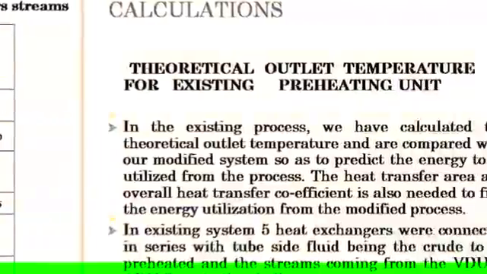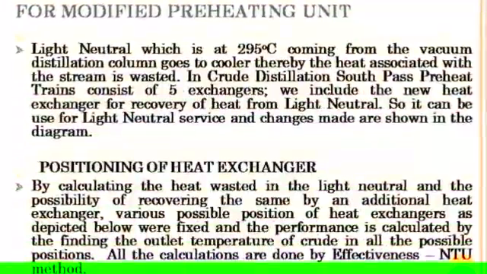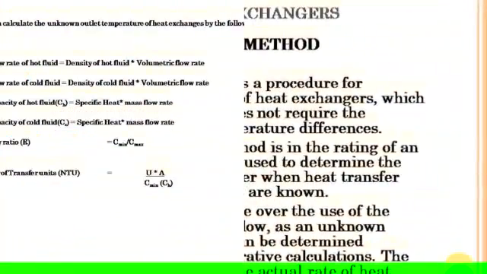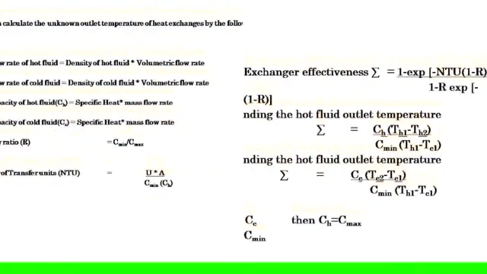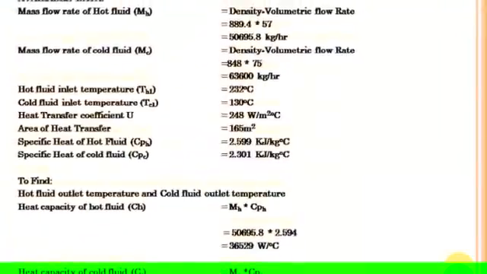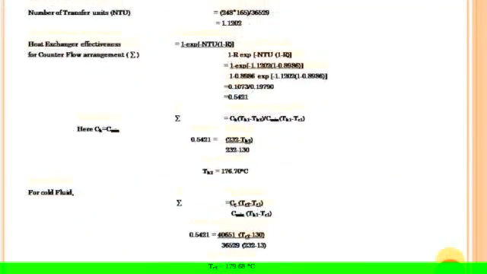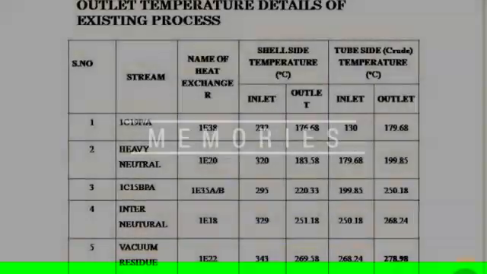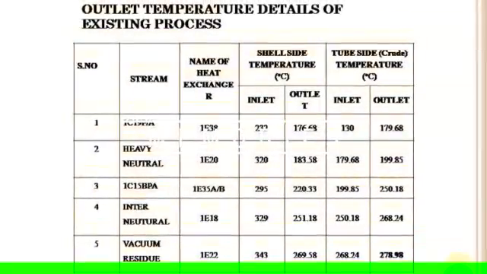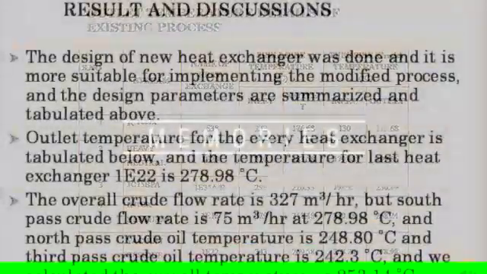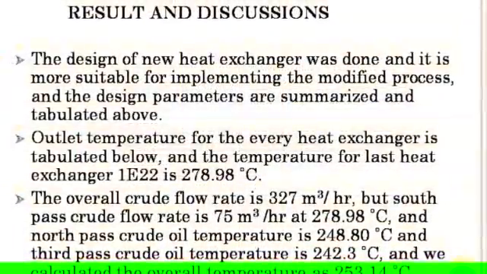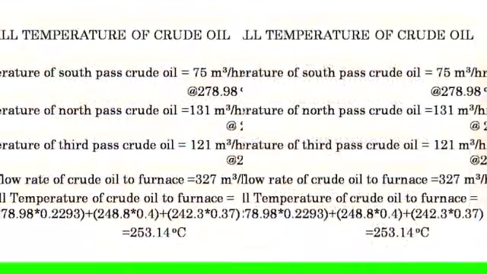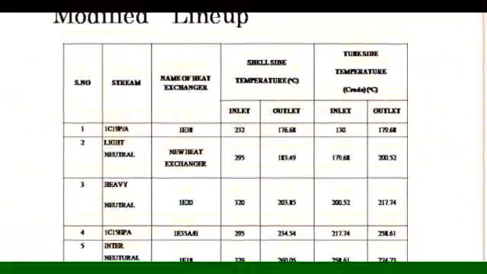Abstract. The main abstract is improvement of heat from waste heat utilization, finally giving a 1.27 degrees Celsius gain over the existing case. These are the cases for the overall existing five types of heat exchanger used in the existing case lineup. Modified case: improvement by implementing one new heat exchanger in this lineup. This is the coloring for the 1.27 new heat exchanger lineup, and the available data for the heat exchanger streams.